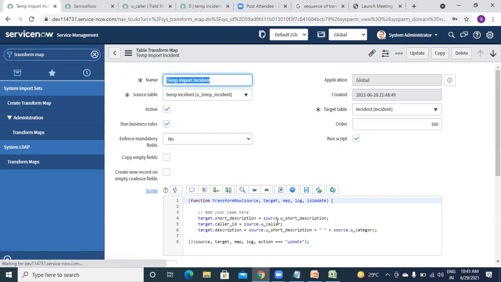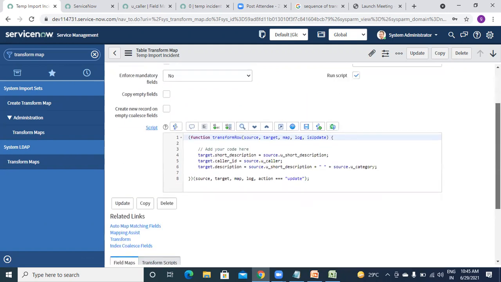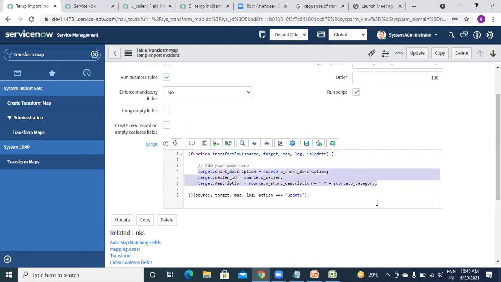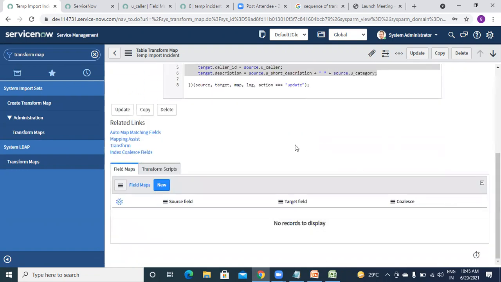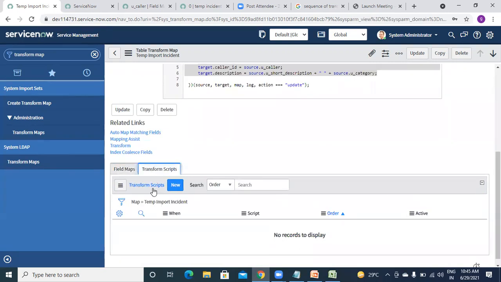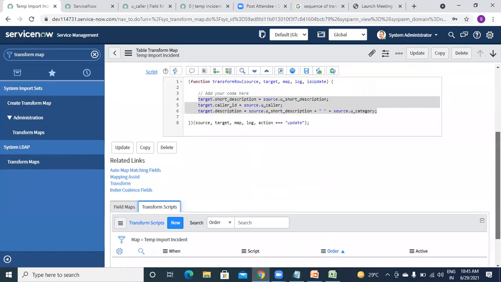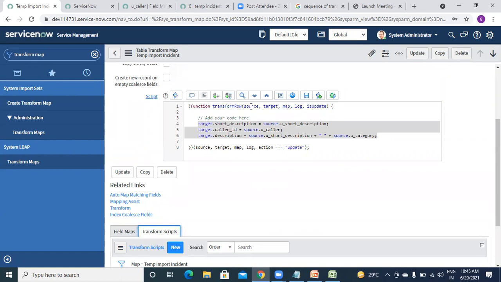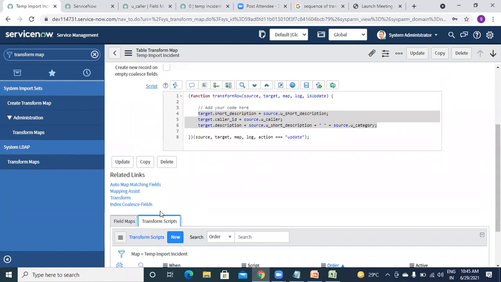Even now, if you load any sheet and transform it, it will work normally because we have mapped those fields. I'm not writing any transformation script for now. It is just like GlideRecord, the same thing as on before business rule and on after business rule. There we have current and previous, but here we have target dot fields and source dot fields. You can write the same thing in a transformation script, so I am not covering that part for now.